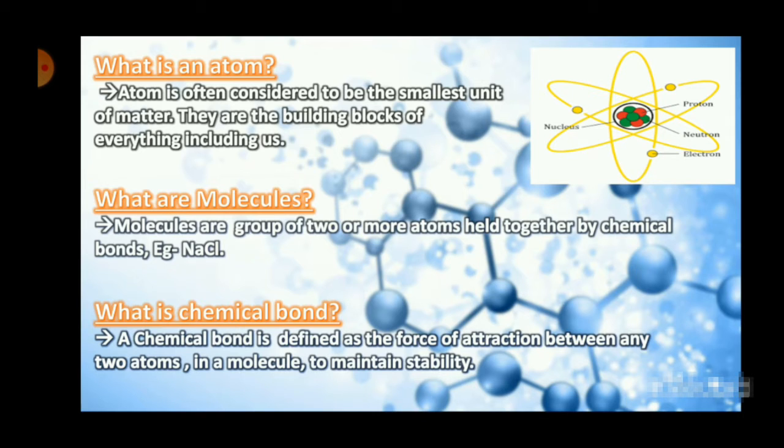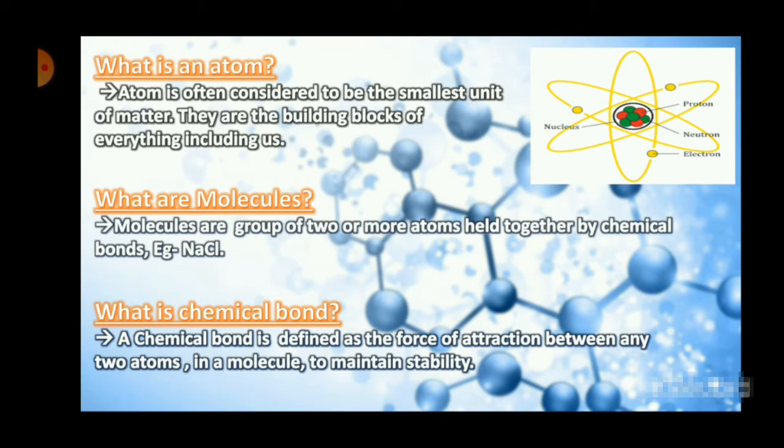So what is given here? Atom is often considered to be the smallest unit of matter. They are the building blocks of everything including us. I think in biology you have all heard that cells are the building blocks of life. They're the functional unit of life. In a similar way, atoms are the building block of everything that we see around us, every non-living object. So it is the smallest unit of matter. Everything that we can see around us is made up of atoms.